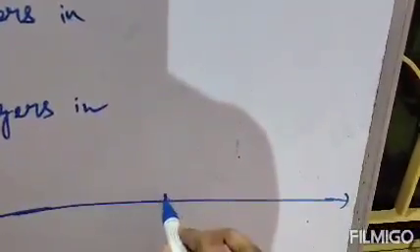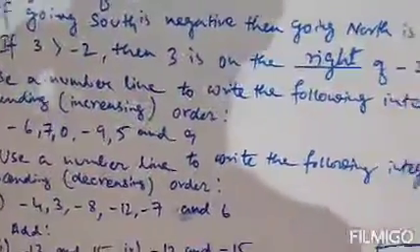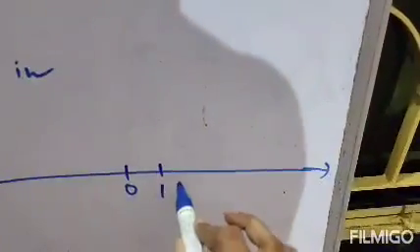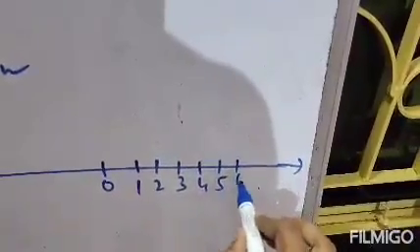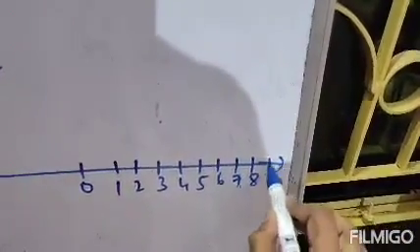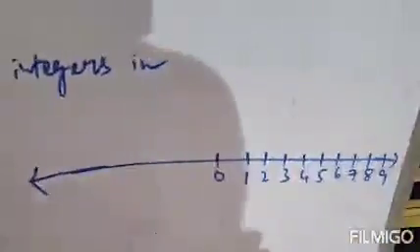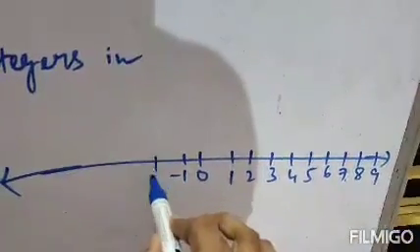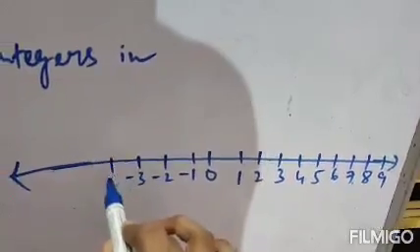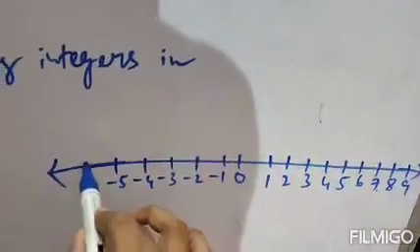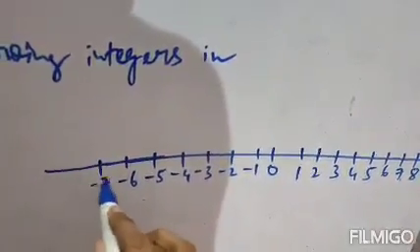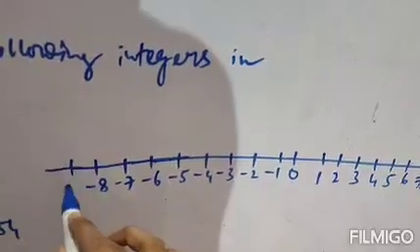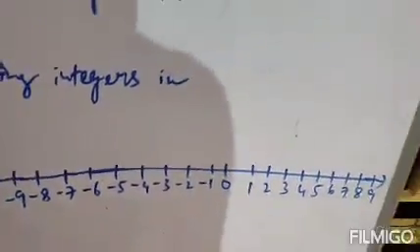This is 0. Now the highest number is here, 9. So these are the numbers 1, 2, 3, 4, 5, 6, 7, 8 and this is 9. These are positive integers. For the negatives, we have minus 1, minus 2, minus 3, minus 4, minus 5, minus 6, minus 7, minus 8 and this is minus 9. So these are the number lines.